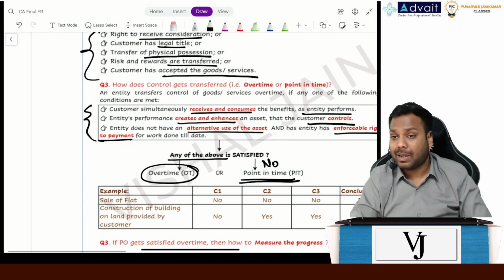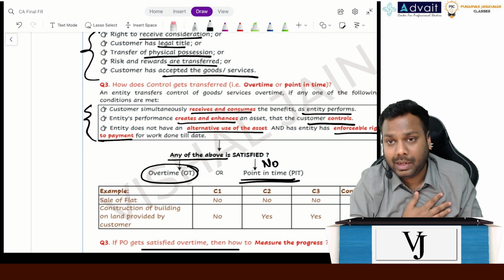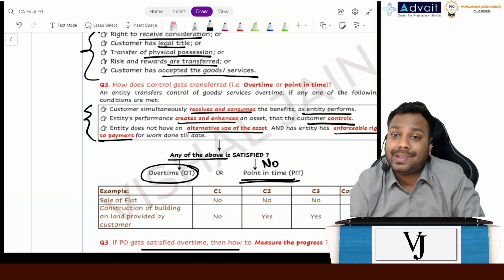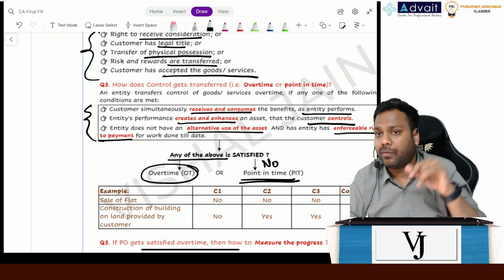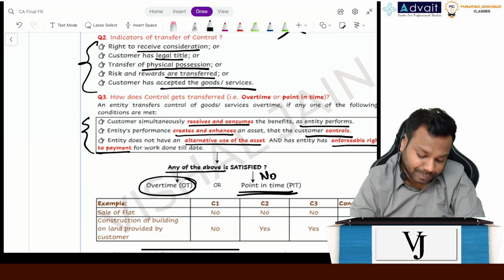Okay, let's take up an example. Let's suppose me as an entity and you are a customer, you enter into a contract with me for purchasing a flat. I am constructing an apartment from which you want to purchase one of the flats. Now let's analyze these three conditions.